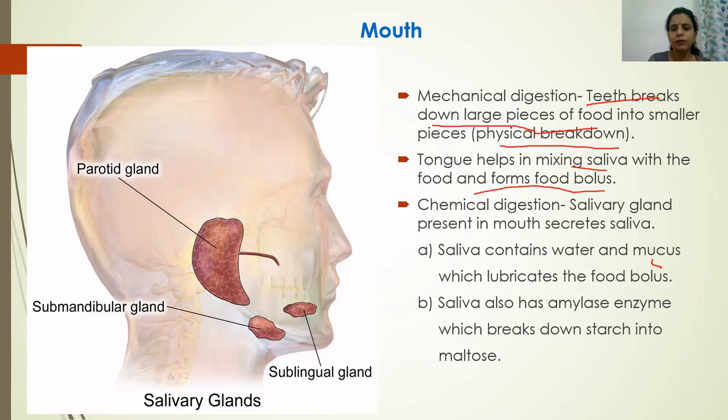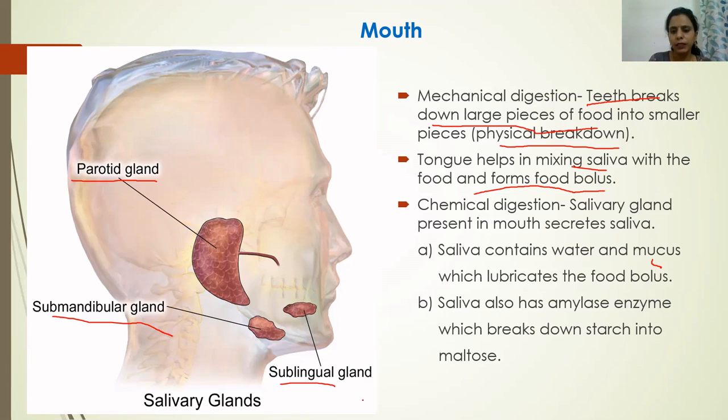Okay, and then we have salivary glands in our mouth. There are three types of salivary gland: parotid gland, submandibular gland, and sublingual gland. Parotid is the largest salivary gland present in the mouth. It is present just below your ears. All these three glands together produce saliva.